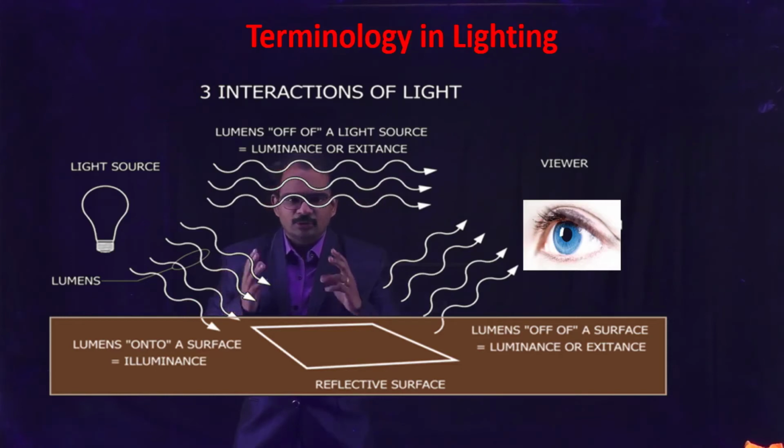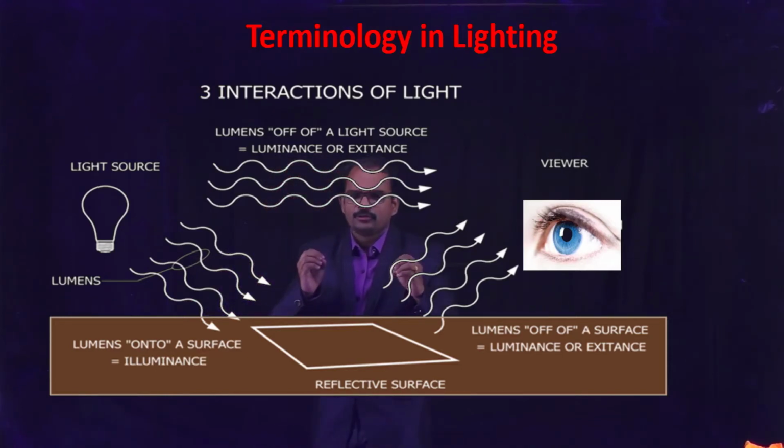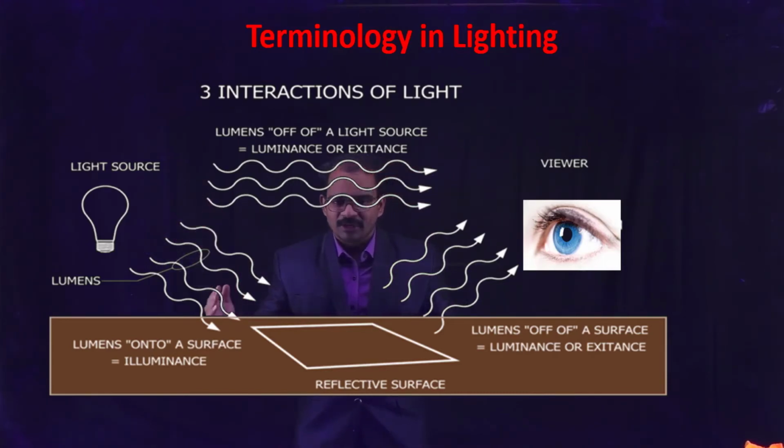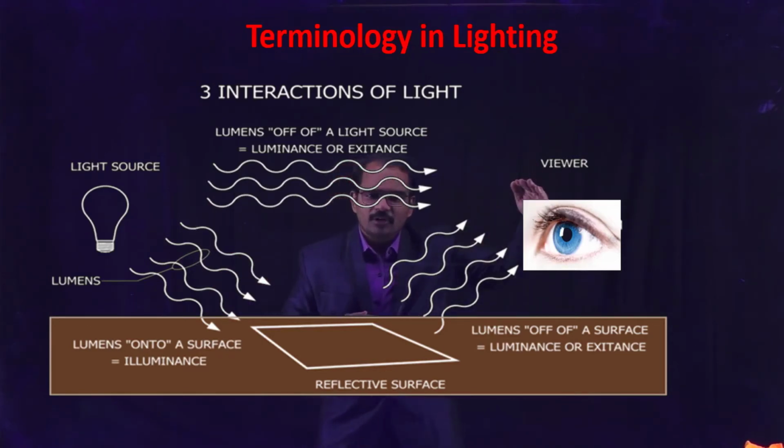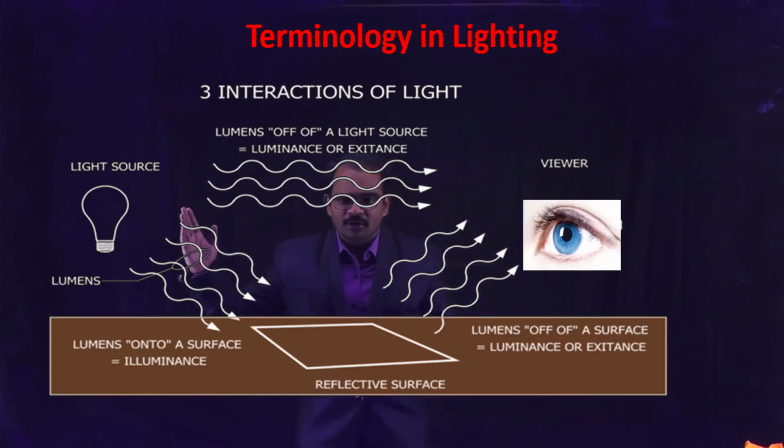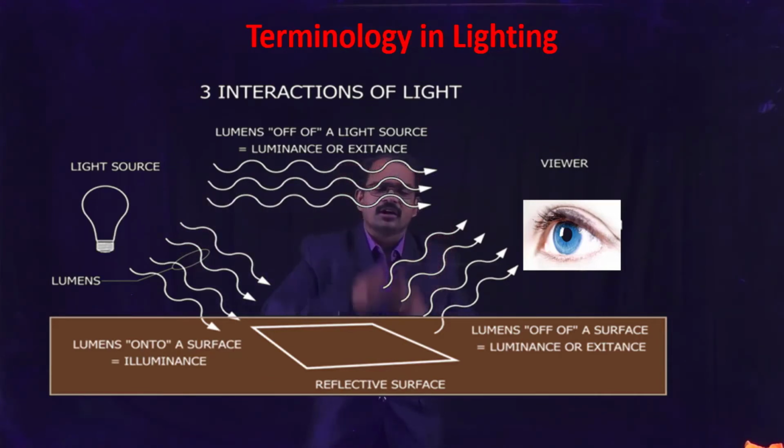So there are altogether three types of terminologies in two different categories. The first one is the lumens falling onto a surface, called illuminance. The second is the lumens which are reflected from a surface, as well as the lumens which travel off a light source. These two are called luminance or excitance. Is that clear?